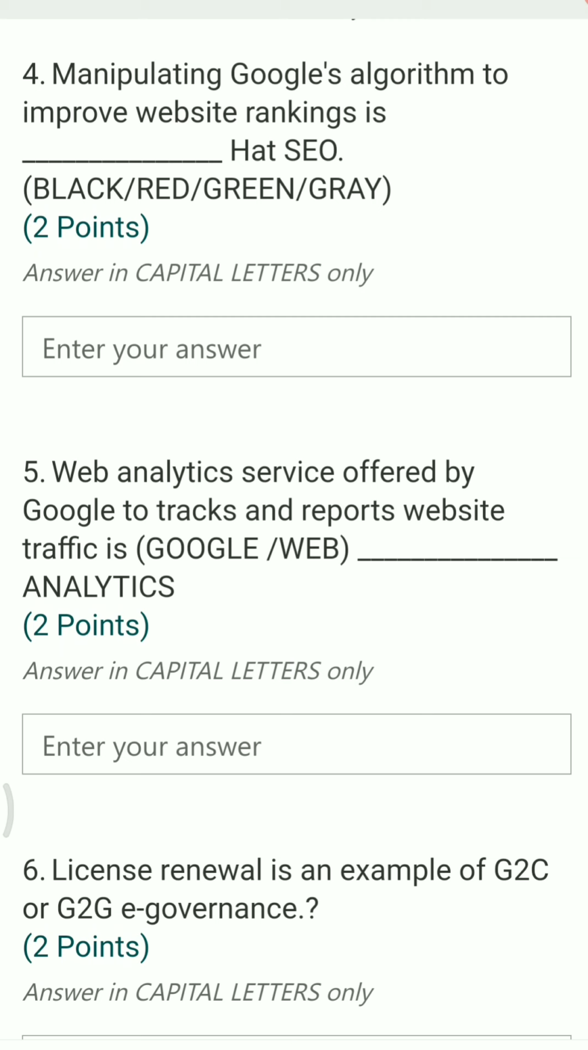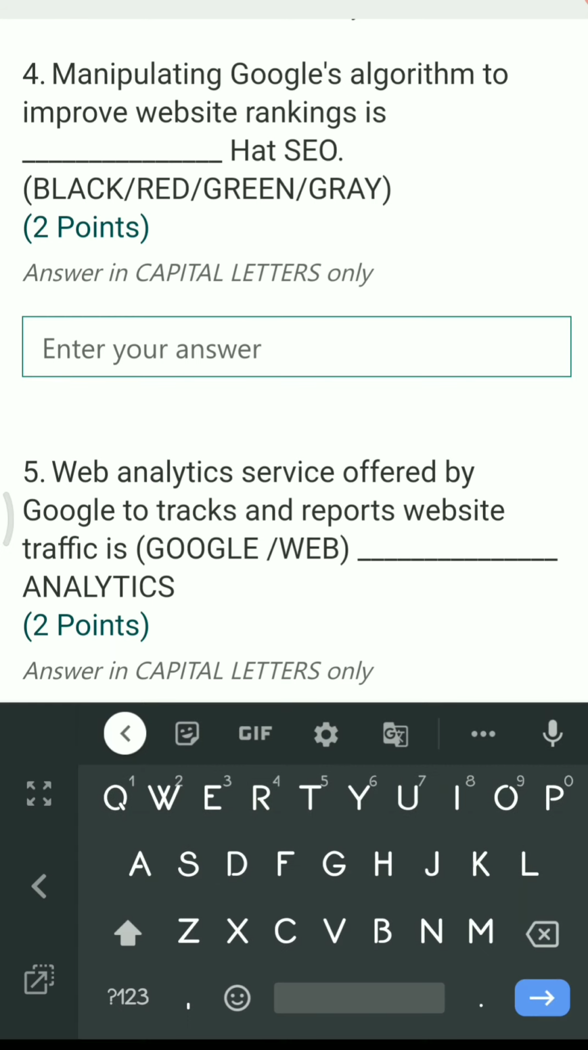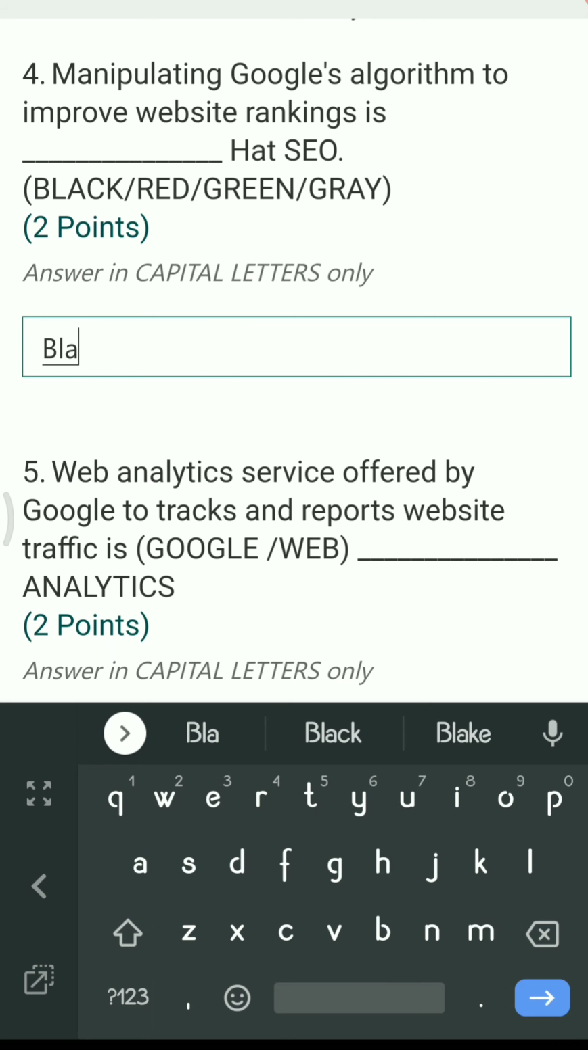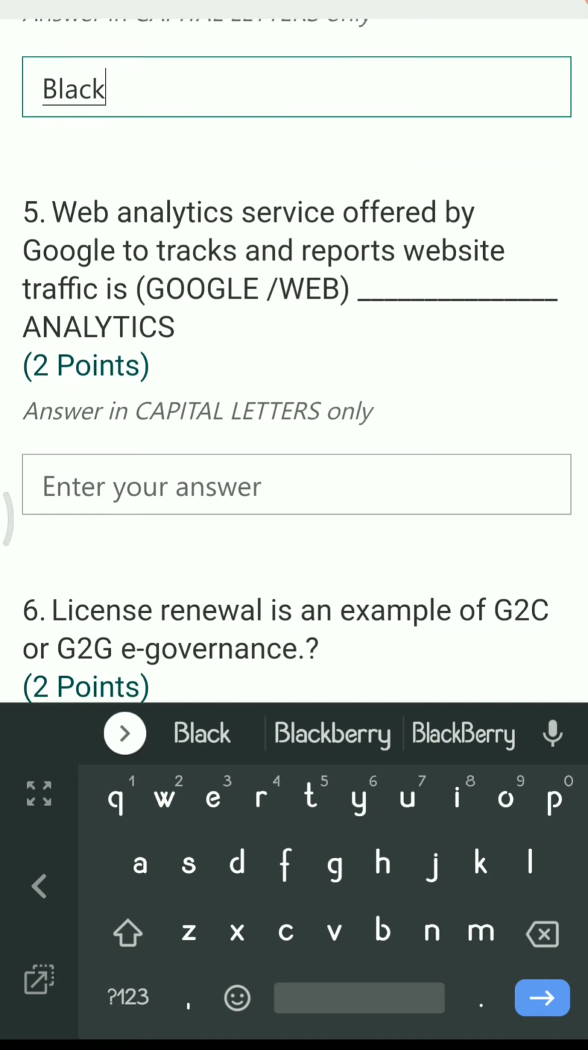So the first question is, manipulating Google's algorithm to improve the website ranking is dash hat SEO. So here we have the options like black, red, green and gray. So we know that only two types of SEOs are present, that is black hat SEO and white hat SEO. So black is the correct answer.